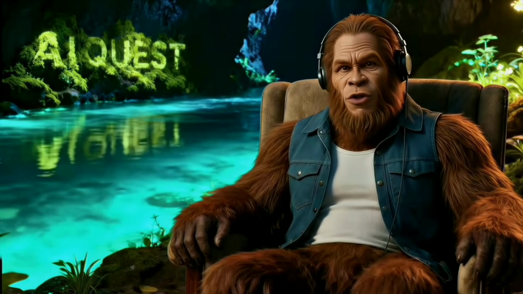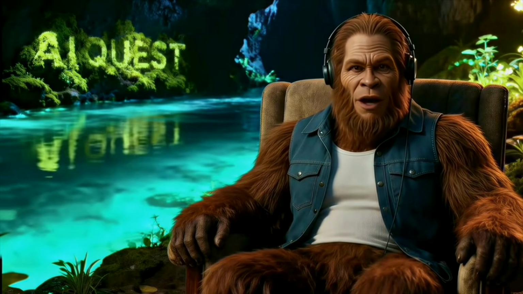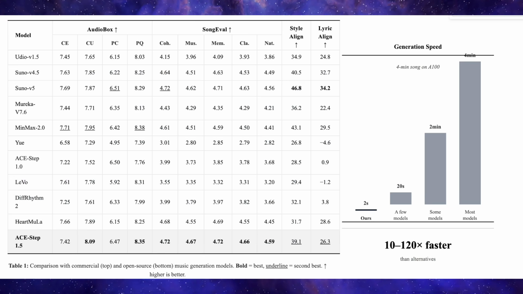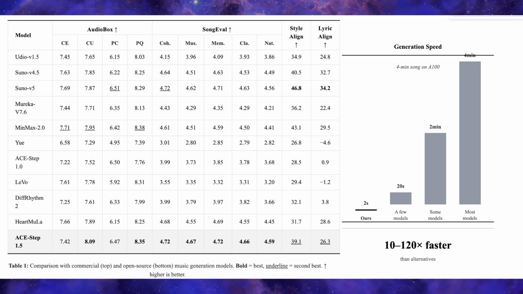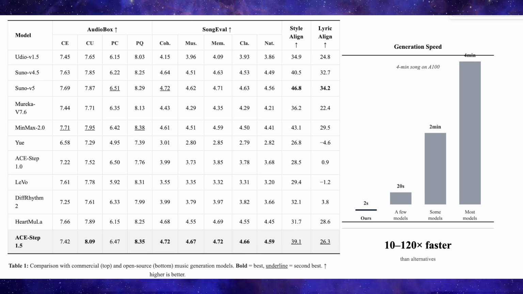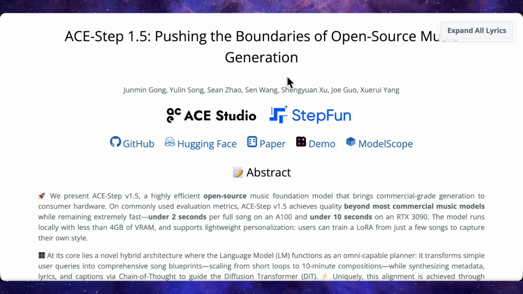If you've been paying for a Suno subscription just to get decent AI-generated songs, I'm about to show you why you don't need to anymore. ACE-Step 1.5 is hands down the best open source music generator available right now. And I don't mean pretty good for open source. I mean genuinely competitive with paid commercial tools. It generates full tracks in under a minute, supports over 50 languages, handles LoRA-style training, cover generation, audio repainting, and it runs completely free on a Google Colab T4 GPU.